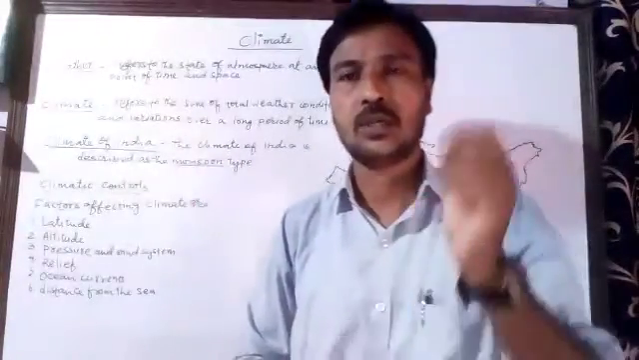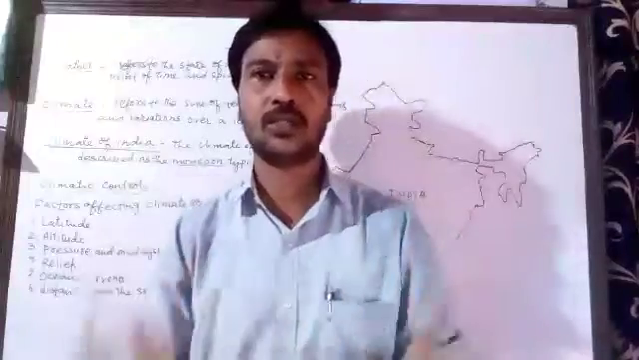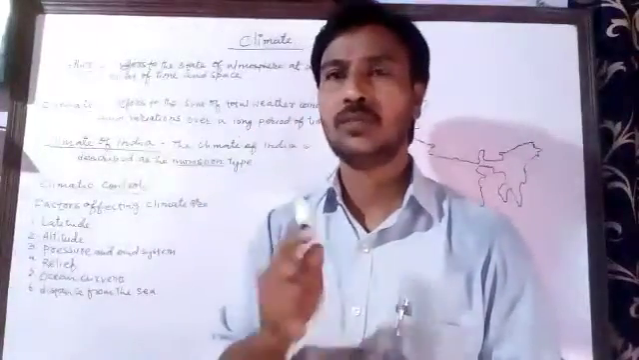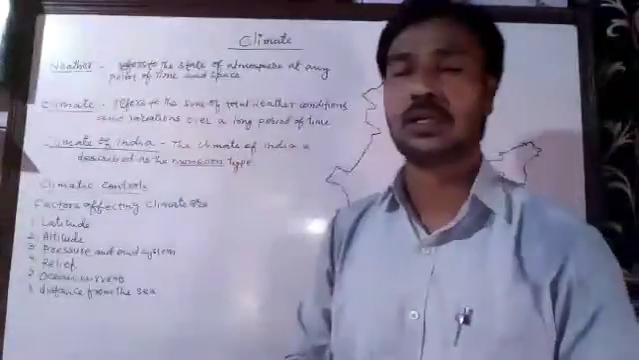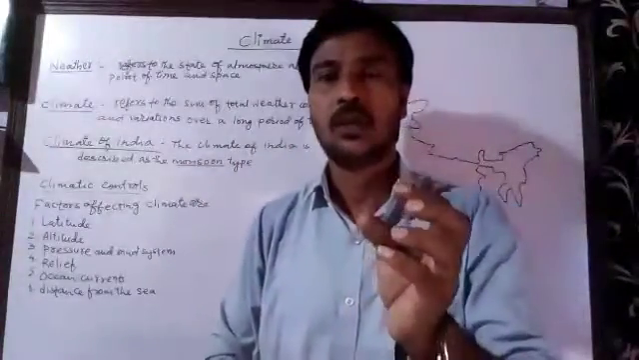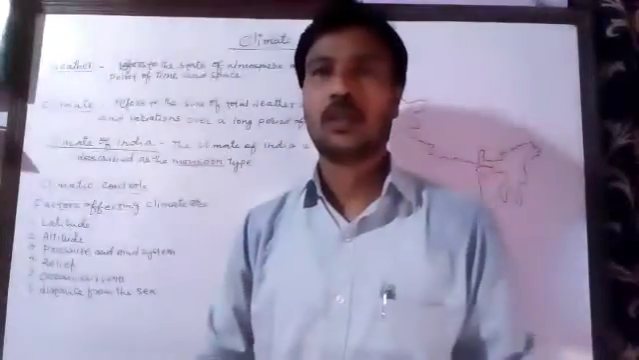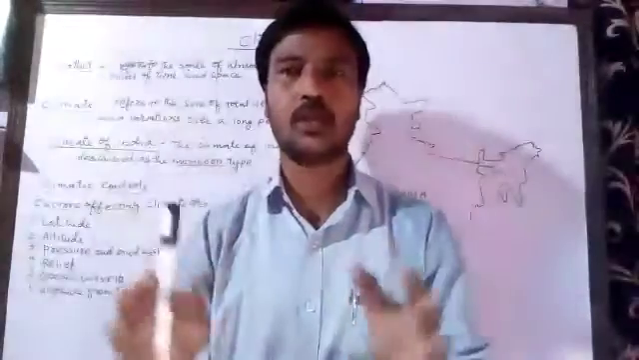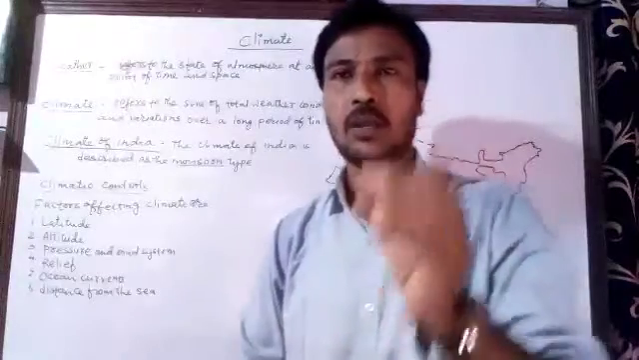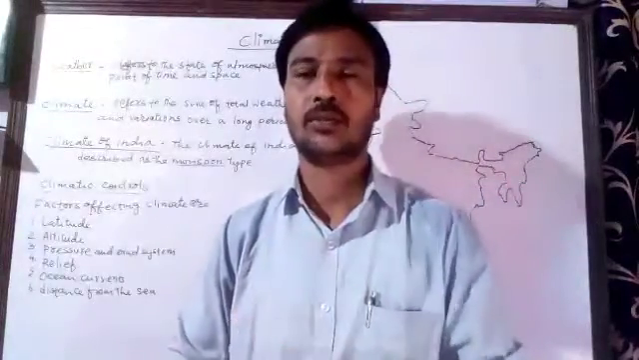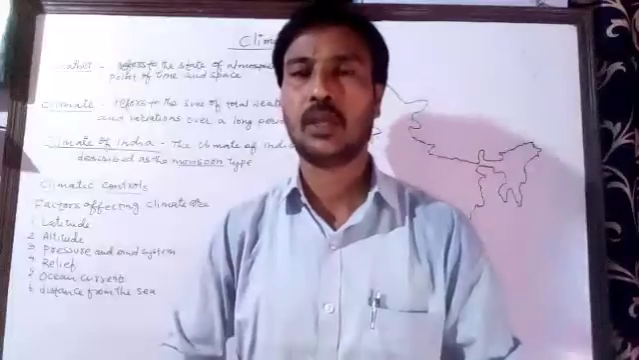Now once we understand what the weather is, how to find out the weather, what affects the weather, and how weather changes, it will be easy for us to understand the climate. Climate refers to the sum total of weather conditions. In other words, climate is the average weather condition of a place for a longer period of time. Once again, climate is the average weather condition of a place for a longer period of time.